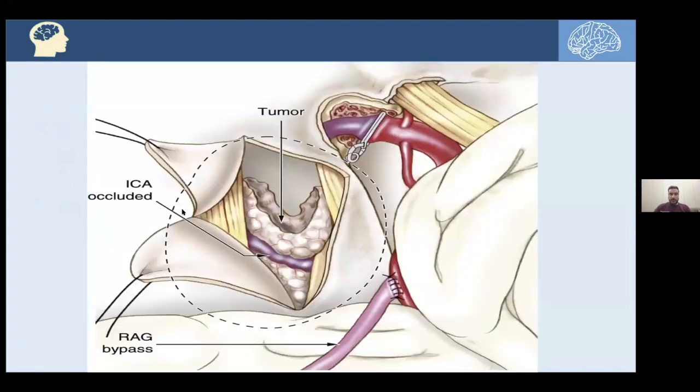Let's see another example of a skull-base tumor. Just for orientation, here we are looking at the optic nerve coming through the optic canal along with the ophthalmic artery, which is a branch from the supraclinoid segment of the ICA. So here's the ICA, here's the C4 segment, and this should be the cavernous segment of the ICA. So this should be a cavernous tumor, in the cavernous sinus. As you can see here, the nerves going, okay? And as you can see here, the tumor has occluded the lumen of the ICA, the cavernous ICA.